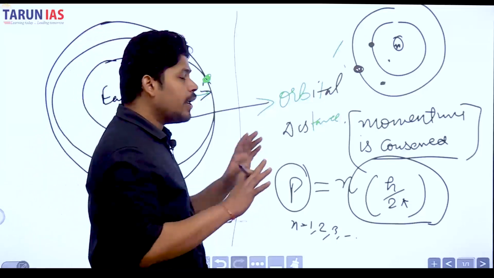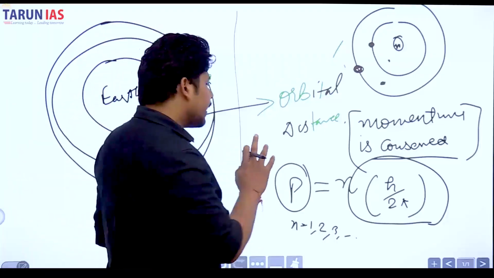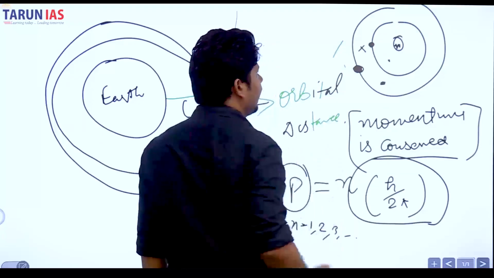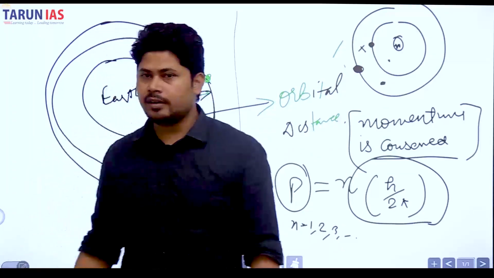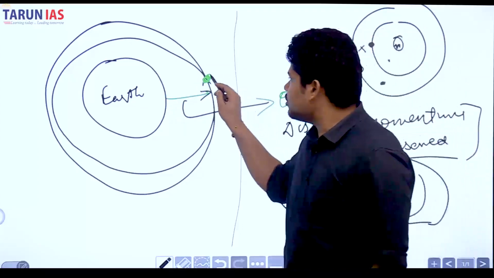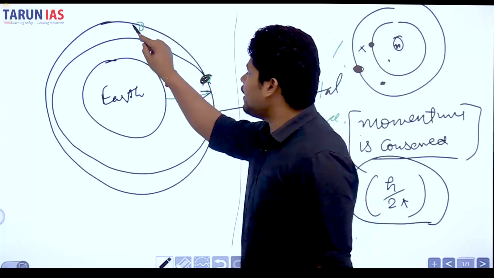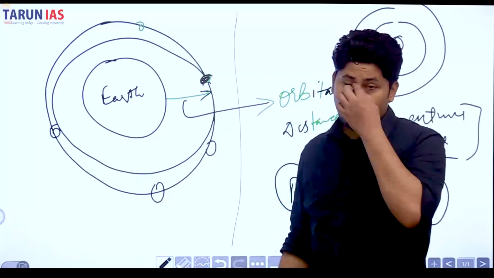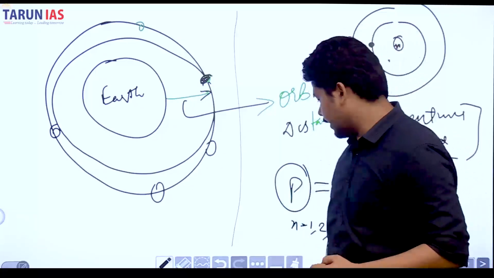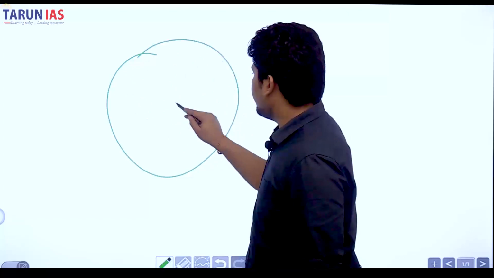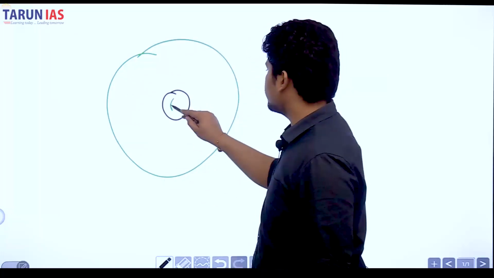What I am trying to say is that electrons can exist in certain specific orbits and cannot exist at other places. Similarly, here also the planets can exist in certain specific orbits only and not in other orbits. What if we place it in another orbit? Let's look at what happens if we place it in another orbit. Okay, this is Earth.